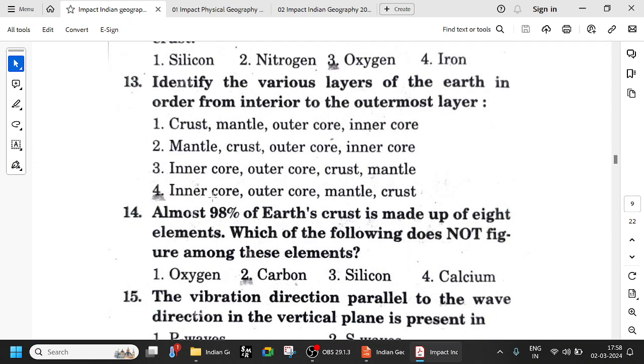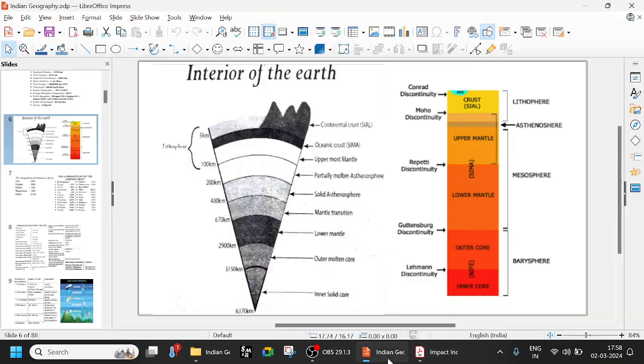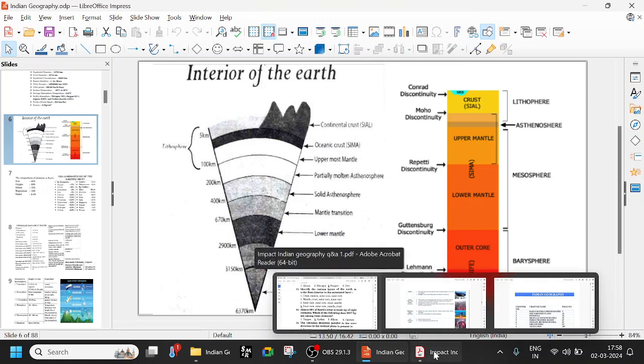So obviously inner core, outer core, mantle, and crust. Of course, this is very easy, but try to remember the kilometers and everything. Asthenosphere, and uppermost is lithosphere. Lithosphere is a combination of continental crust, oceanic crust, and uppermost mantle. The combination of all this becomes the lithosphere, 5 to 100 kilometers. The uppermost is SIAL, followed by SIMA, and in the interior it is NIFE, nickel and iron.